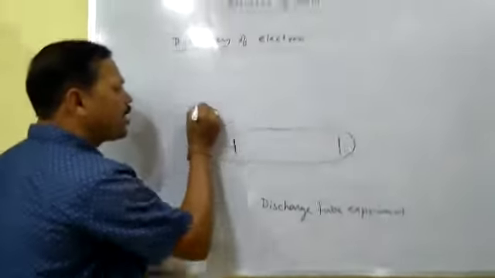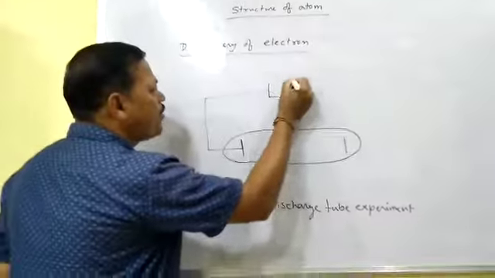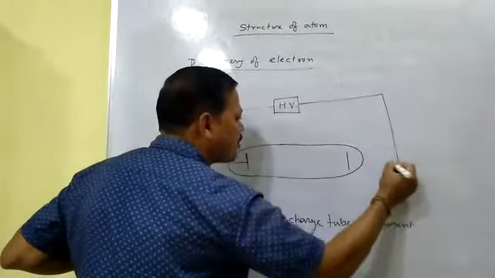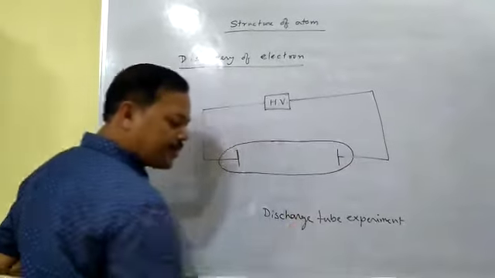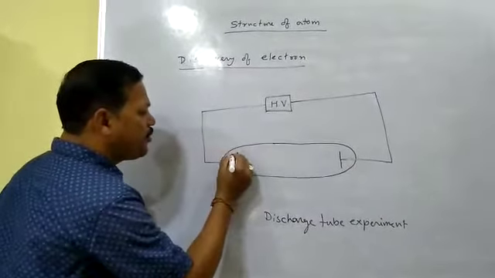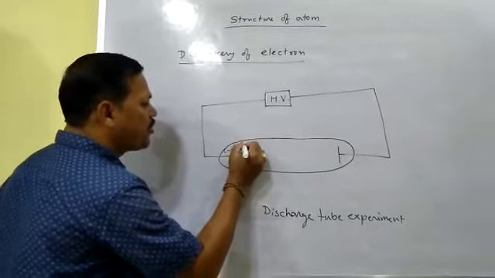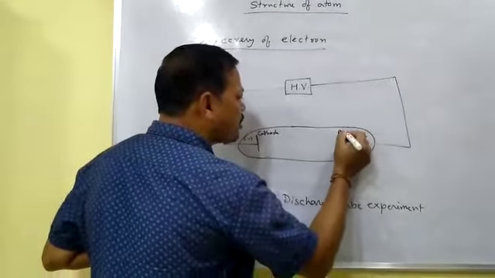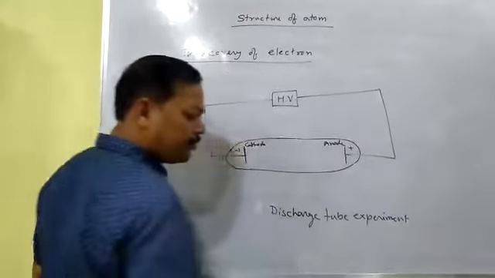These metal rods are connected to a high voltage source. I mean, electricity you have to pass like this. This one is negative rod, that means this is called cathode. This one is positive rod, it is called anode.